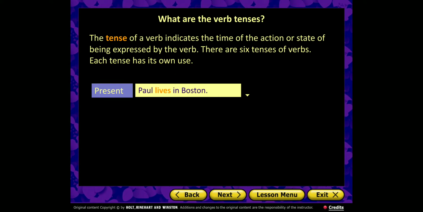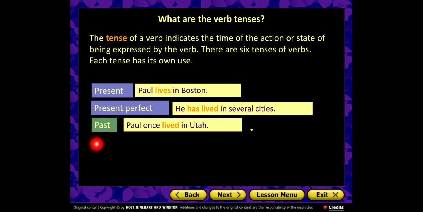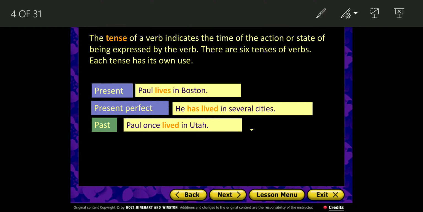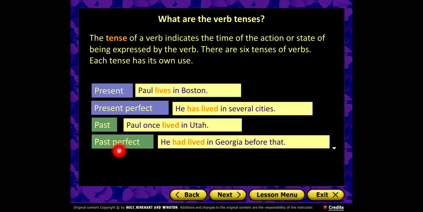For example, in present, we say Paul lives in Boston. Then present perfect, we say he has lived in several cities. In the past, we say Paul once lived in Utah. The past perfect, we say he had lived in Georgia before that.